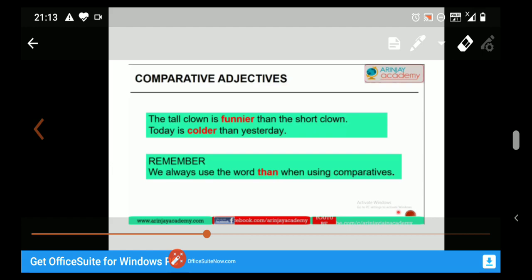In these two examples, this is the comparative degree of comparison. We are comparing two nouns, in the first example and the second example also. And what we have done, we use er than: funnier than, colder than. So in comparative degree, always remember that we always use the word than when using comparatives.